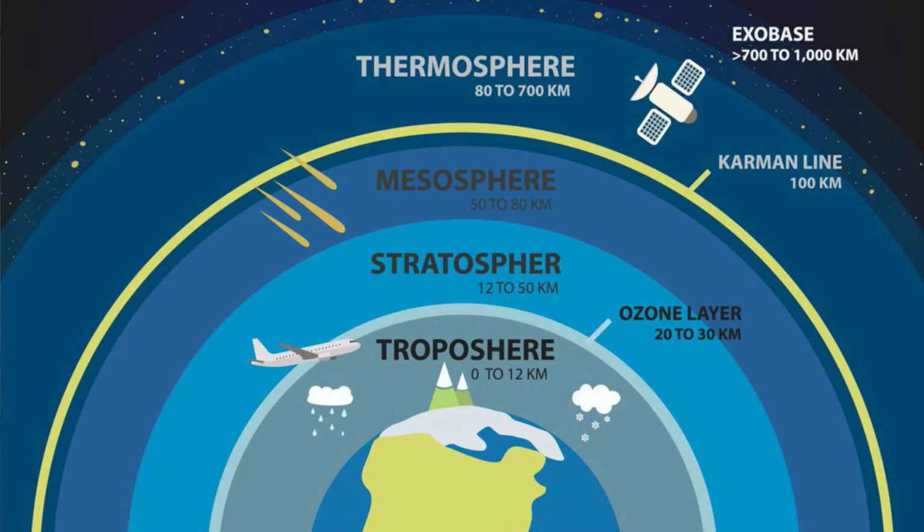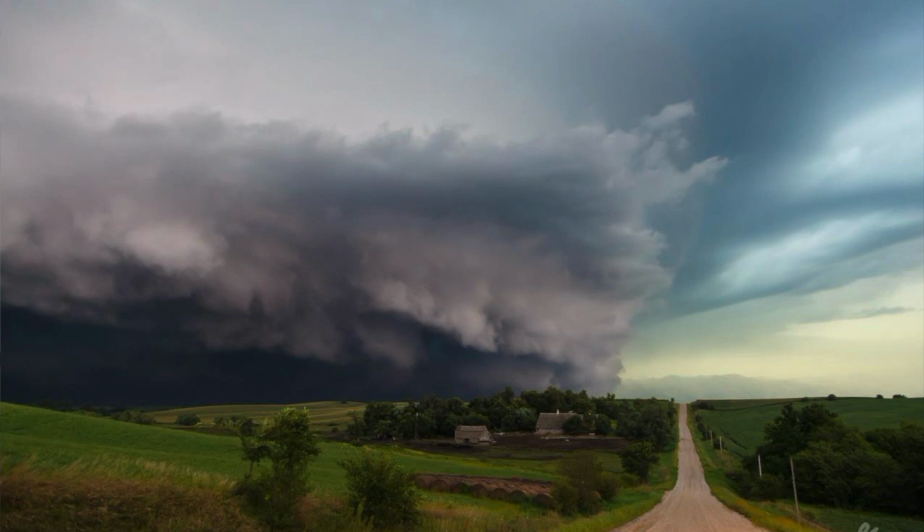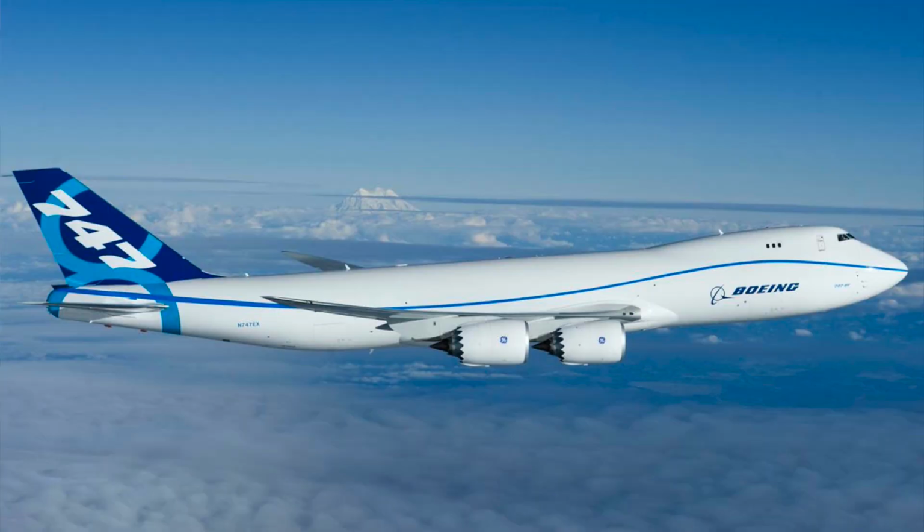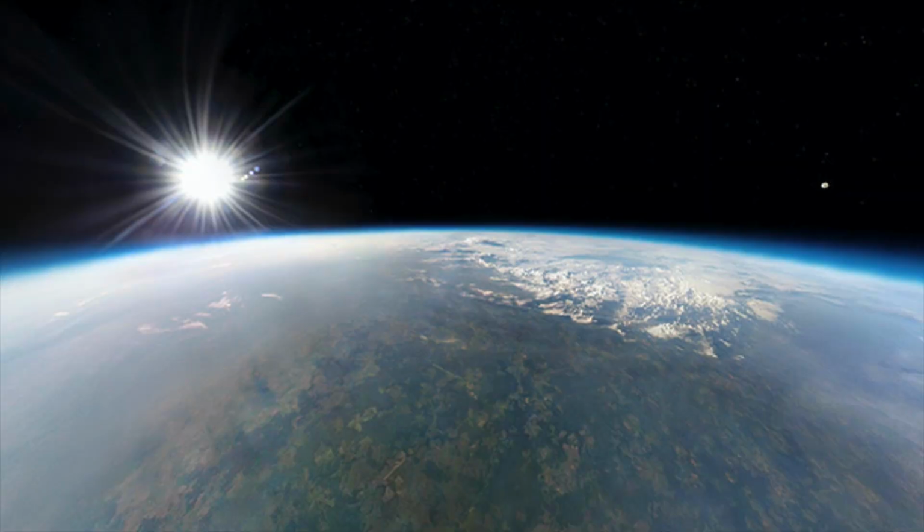Now, the atmosphere has several layers above our planet. We live in the closest layer to Earth, called the troposphere. In fact, the troposphere is the only part of the atmosphere that living things can survive in to any degree of success. The troposphere reaches up to about 20 kilometers above Earth's surface, which is higher than most planes fly. Most clouds are in this layer as well. Now, above the troposphere is the stratosphere. This is where some of the highest clouds linger and where the atmosphere really starts to thin out.